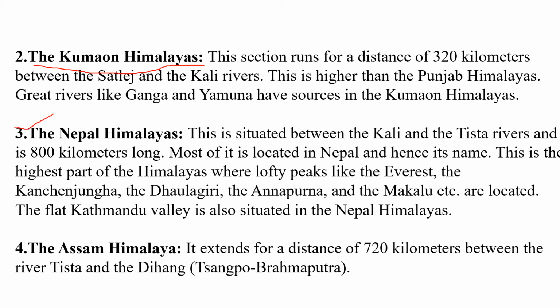The Nepal Himalaya is situated between the Kali and the Tista. Tista is a major tributary of the Brahmaputra river. Its length is much greater than any other part of the Himalaya, 800 kilometers. Most of it is located in Nepal, so its name is Nepal Himalaya.